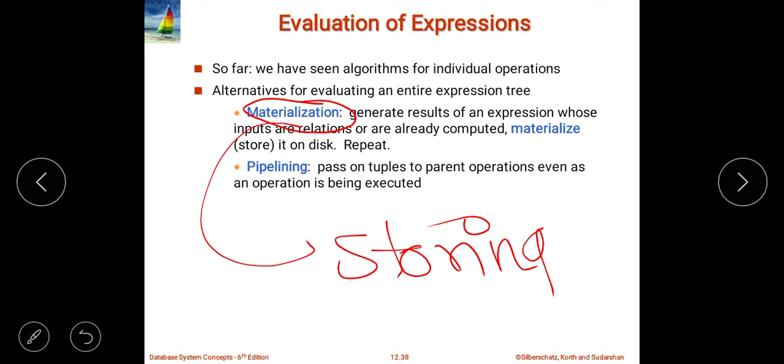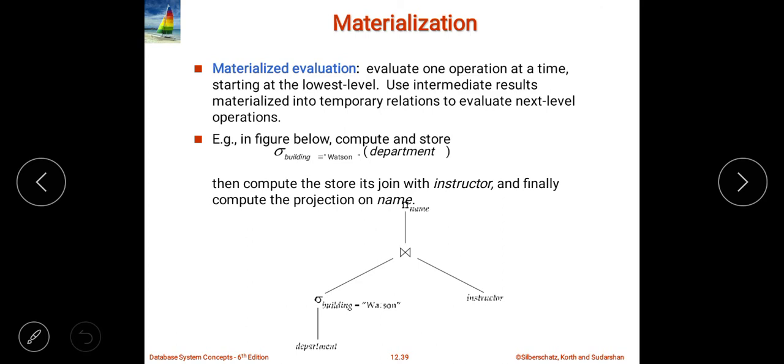And pipelining is an extension of the materialization, but in pipelining we are not going to store anything. Getting? There are two terminologies, the first is materialization, the second is pipelining. In pipelining we do not store anything, but in materialization we are storing the intermediate results, right? Unless and until we get the output of the complete query or the complete expression, we are going to store the intermediate results. How? See, first of all let me complete the materialization.